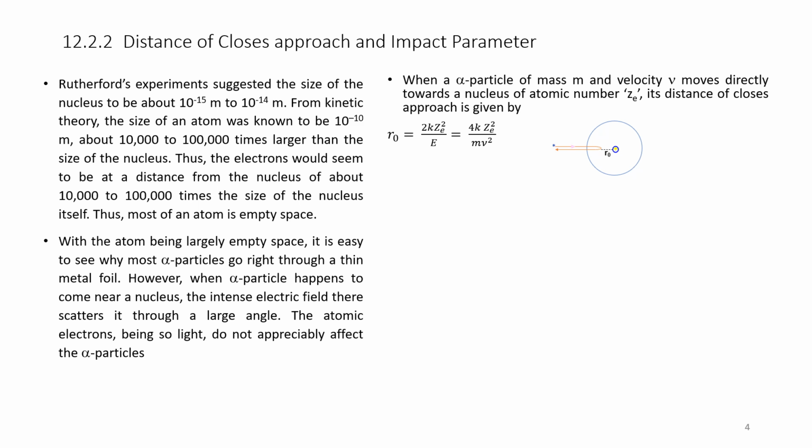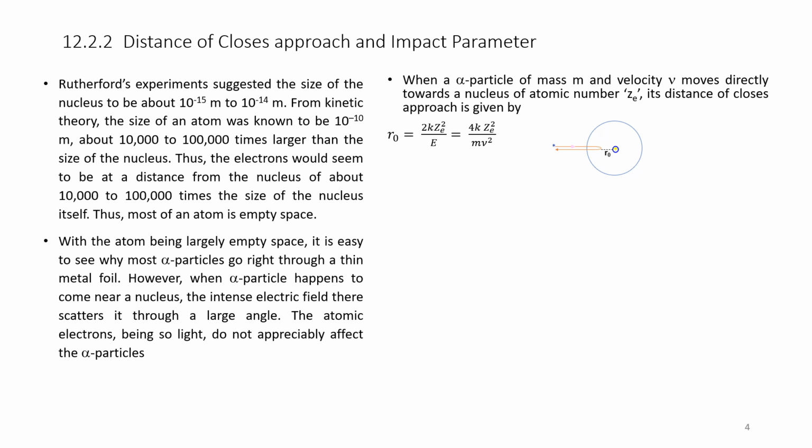When an alpha particle of mass m moves with velocity v directly towards the nucleus of atomic number Z, its distance of closest approach is given by, the closest approach is the point where it is deflected back. The alpha particle goes up to this and it deflects back, and the distance between the nucleus and the deflected alpha particle is given by R naught,